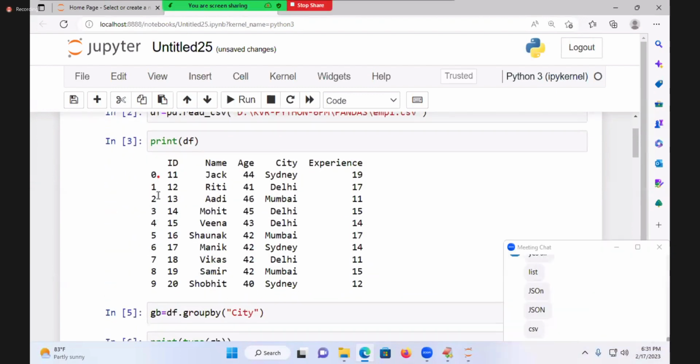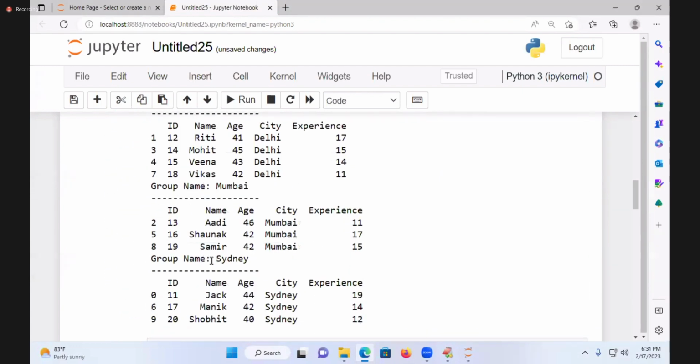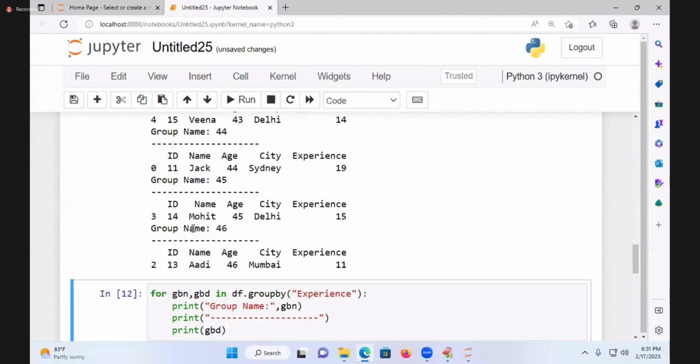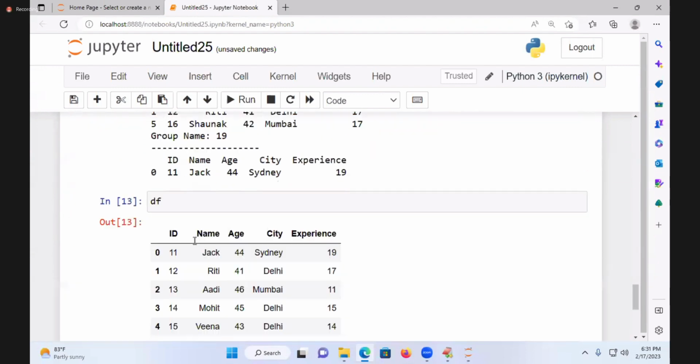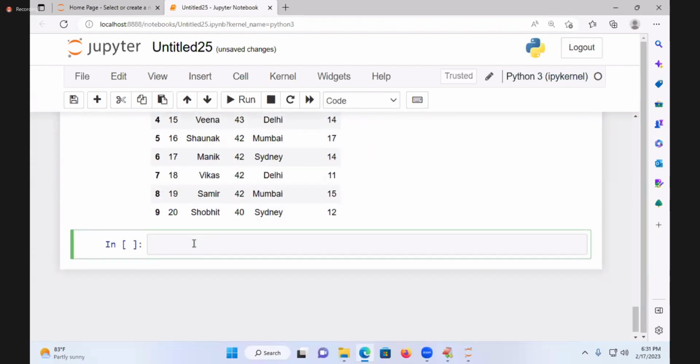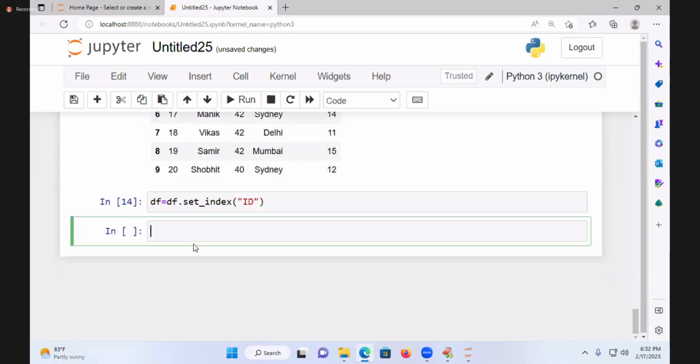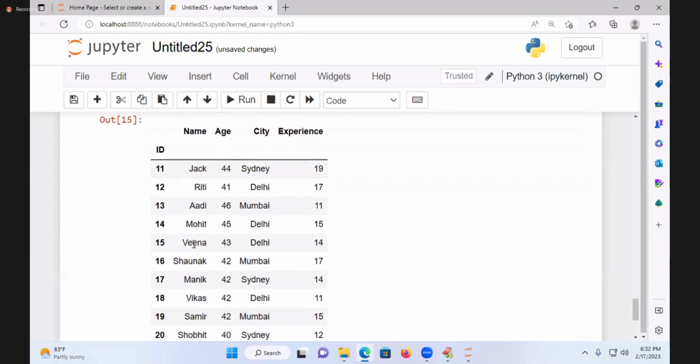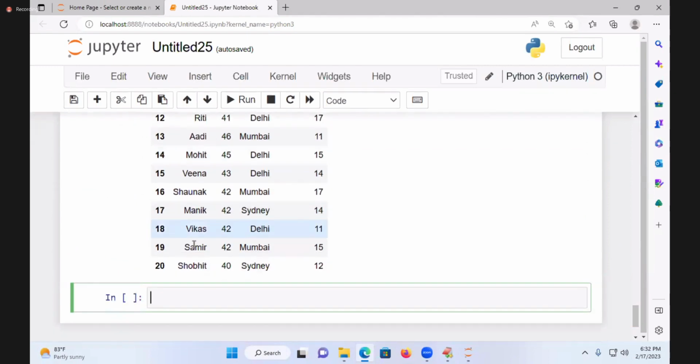If you want to suppress that, what can you go for? ID. Even if you go for today, you can write that information. You print df once again. This is my data. You want to do that. df is equal to df.set_index of what am I doing? ID. You say and print df, and the default index is gone. Are you able to get my points?